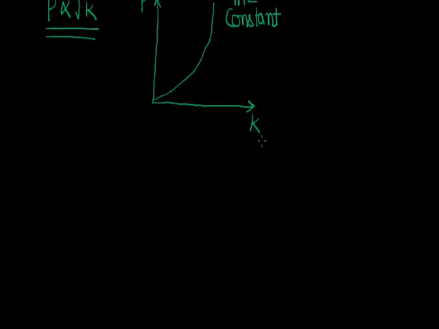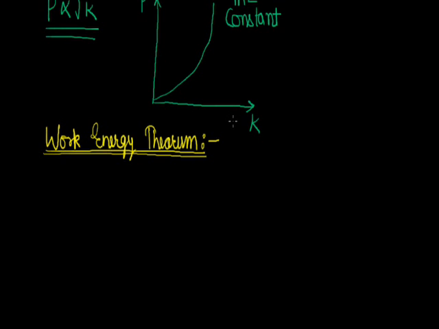Now the next topic is the work energy theorem. Work done by all the forces, conservative or non-conservative, external or internal, acting on a particle or an object is equal to the change in kinetic energy of it. Now we can prove this theorem. Let a body of mass m be moving with initial velocity u.